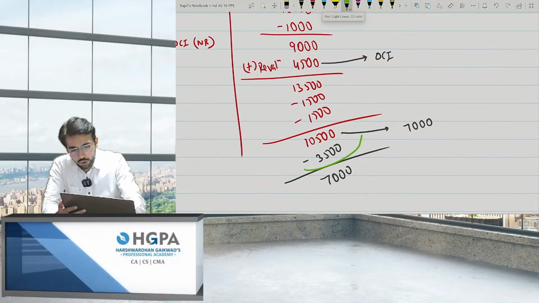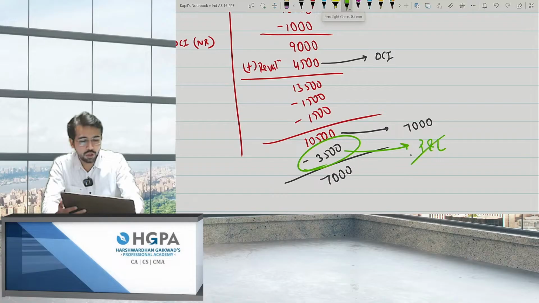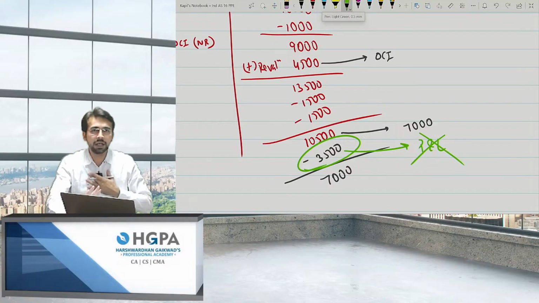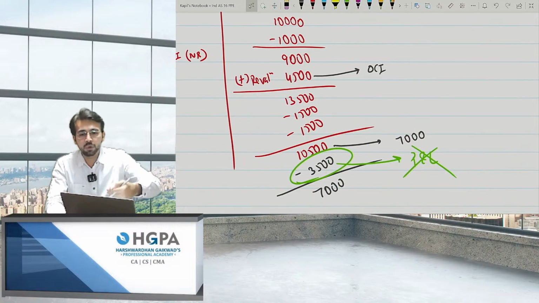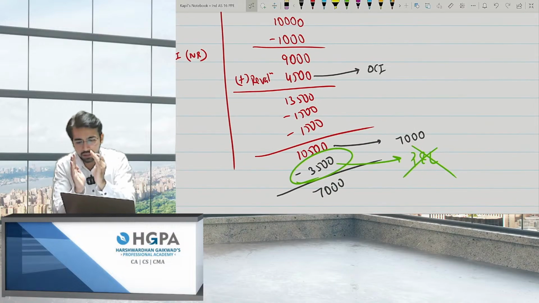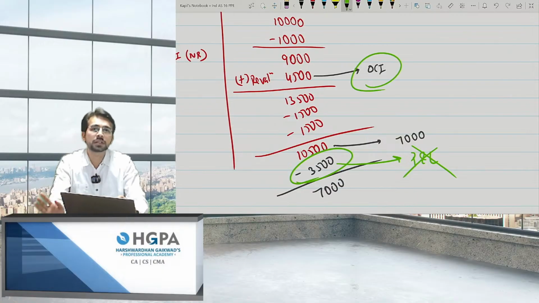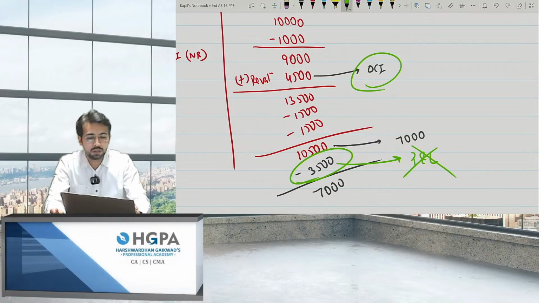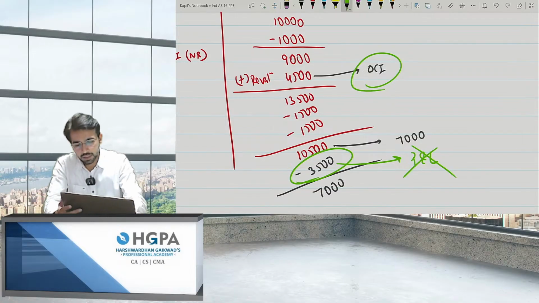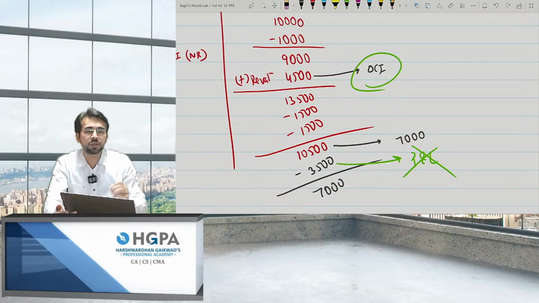Now, should you go to P&L? The answer is no. You should not go to P&L directly. Although I know it is a loss, and loss should go to P&L, but do you have any OCI balance revalued for this asset? The answer is yes. If you have the OCI balance, use that balance first, and then transfer the rest to the P&L. For example, if 3,500 is there, is it sufficient to be covered from OCI? The answer is yes.